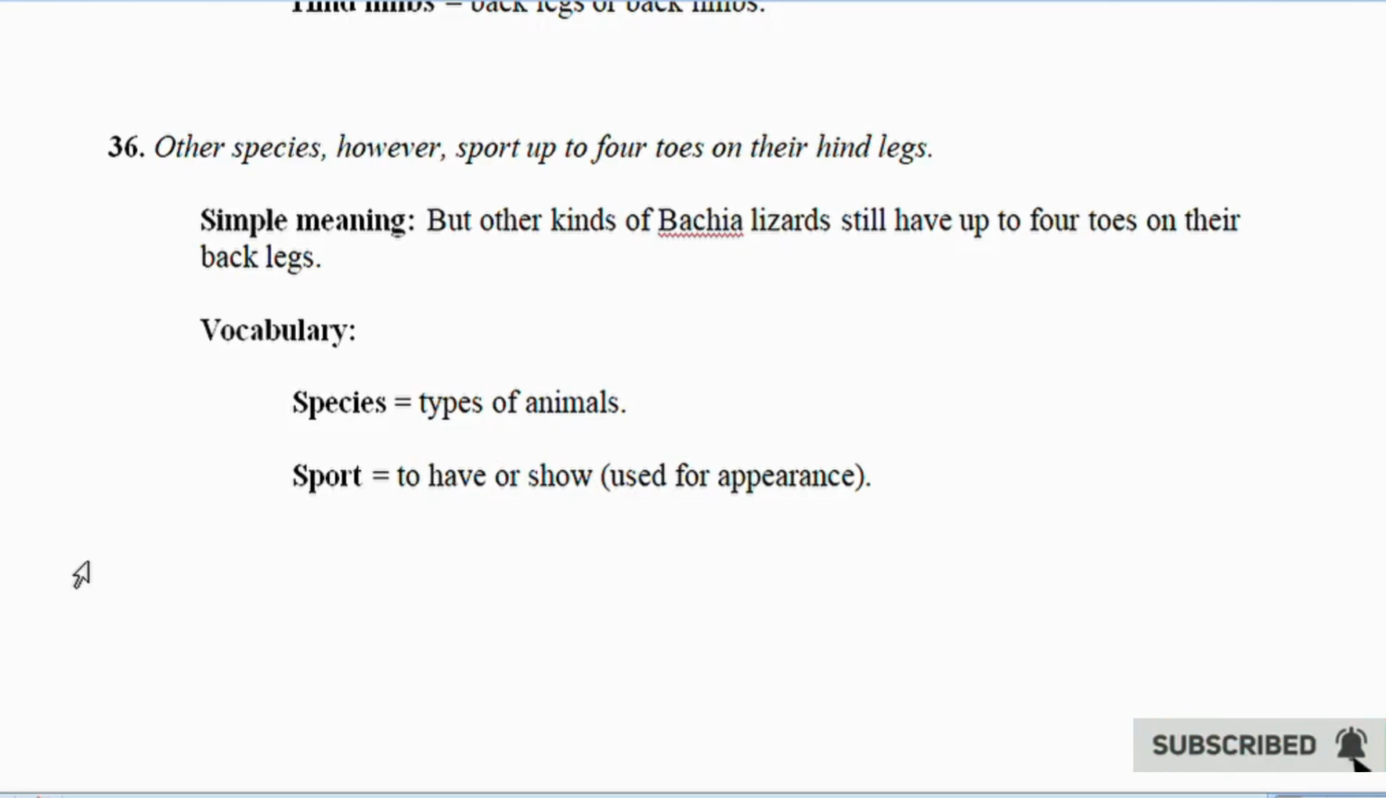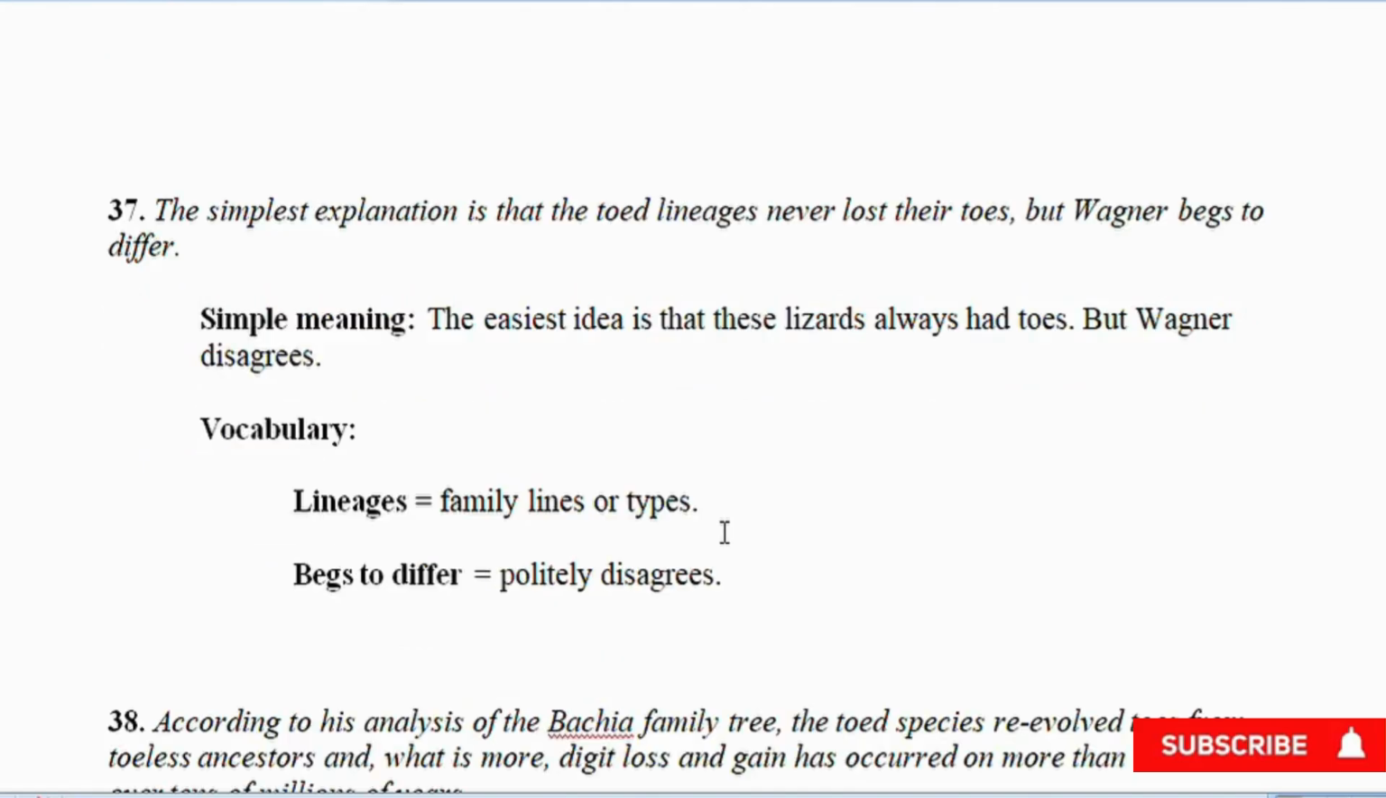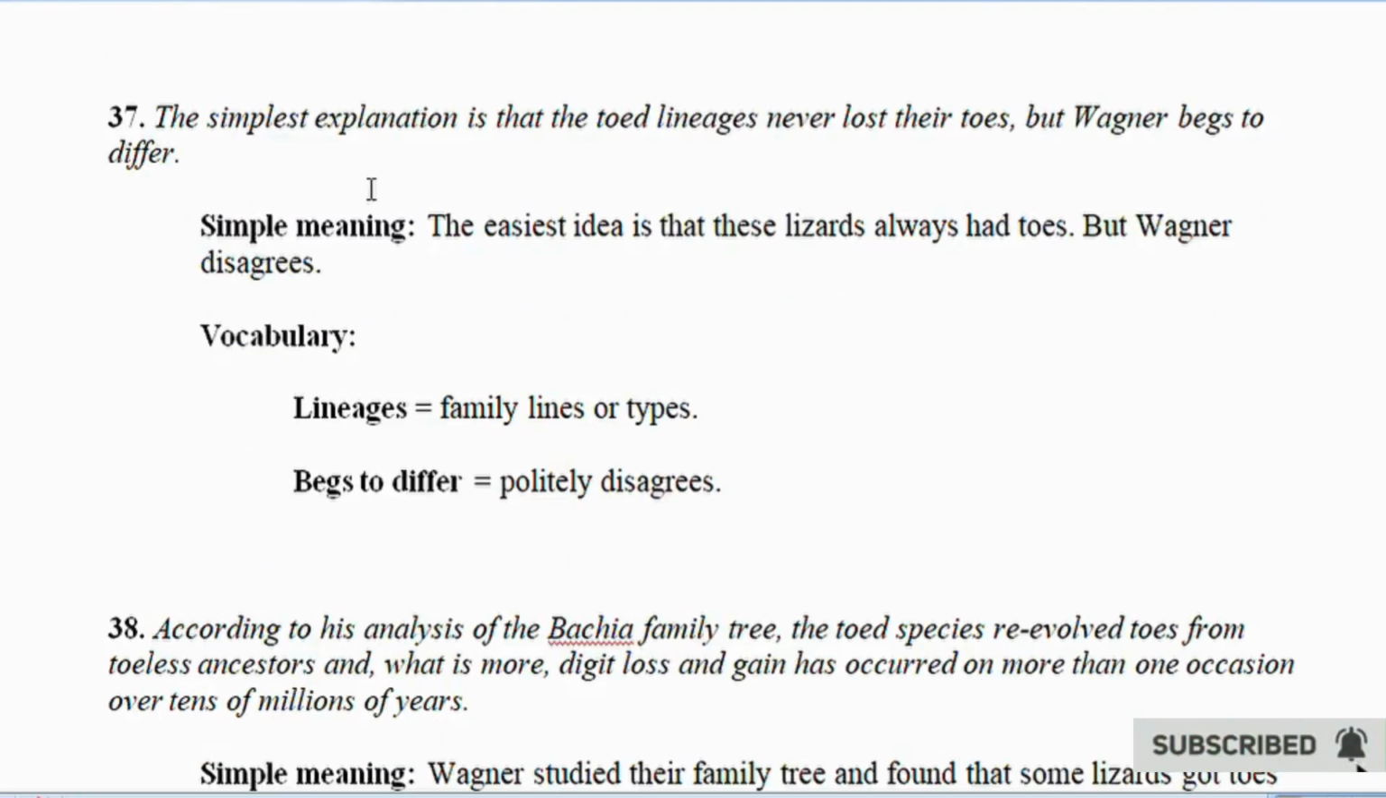37. The simplest explanation is that the toed lineage never lost their toes. But Wagner begs to differ. Simple meaning: it's always been toed. But Wagner disagrees. Vocabulary. Lineage equals family lines or types. Differ equals politely disagrees.